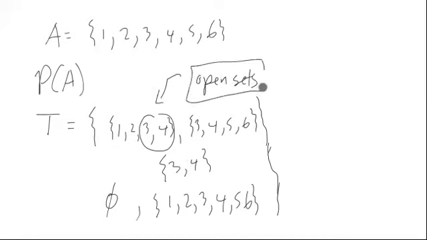If we're looking at the real numbers, for instance, open intervals are considered open sets. Like an open interval, all the numbers strictly between 1 and 2, that's an open set. Unions of open sets, intersections of open sets, that works.